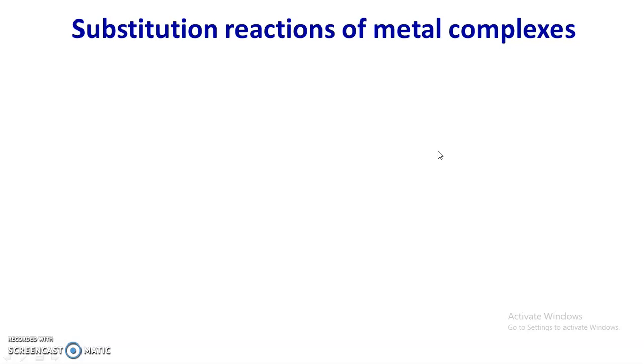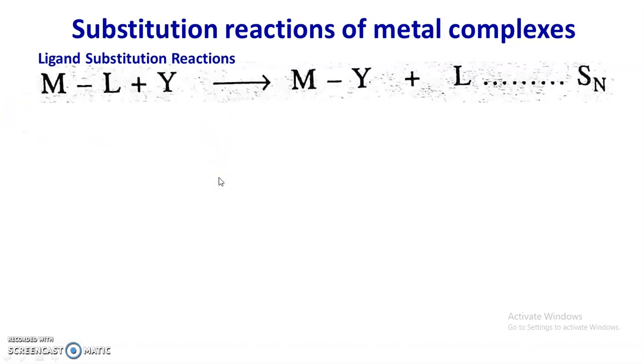So in general, the nucleophilic substitution and electrophilic substitution reactions are represented as follows. First of all, ligand substitution reactions are represented as: when a metal complex is allowed to react with ligand Y, then the ligand gets replaced by Y. First there is a breaking of the metal-ligand bond, and the new ligand is attached to the metal, and we get MY.